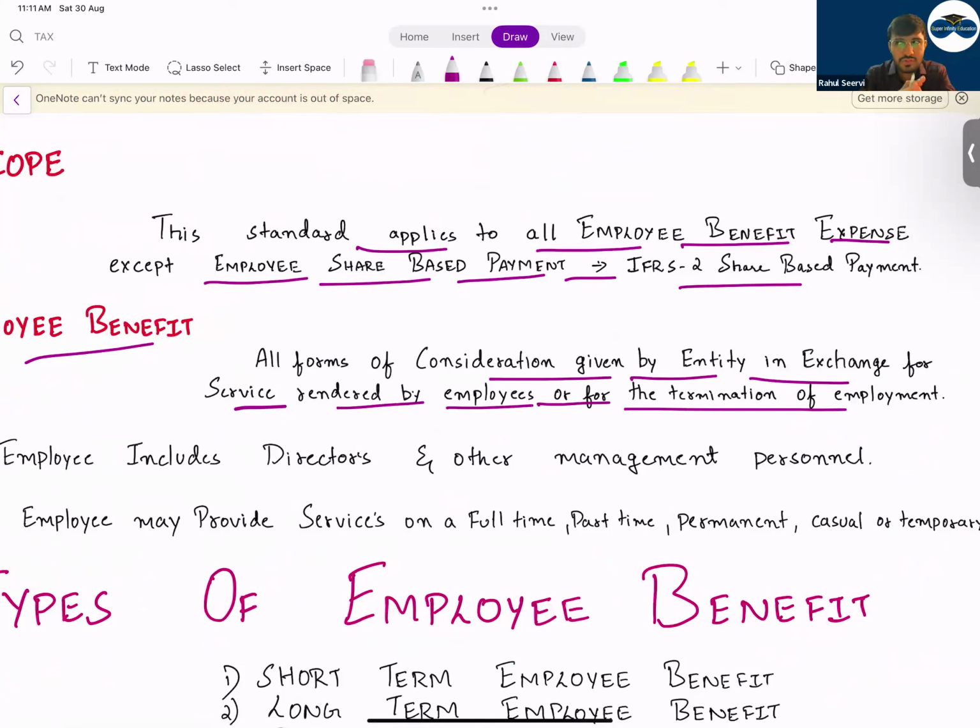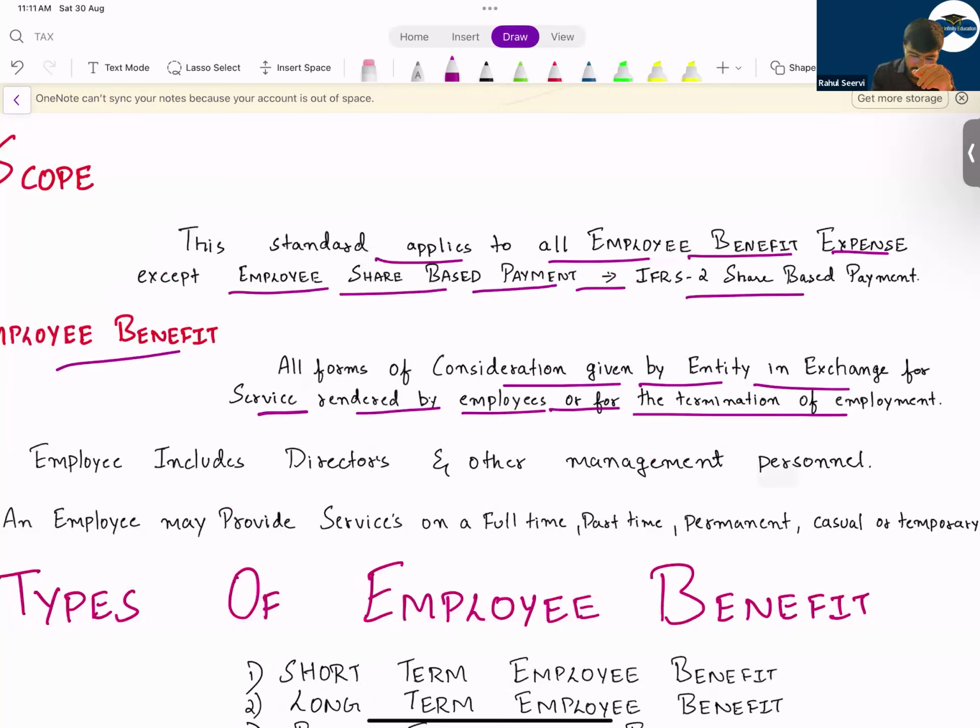That means the employees will work for your company. You will give them some salary or some benefits. Also, when you terminate the employee, when you say that you have to leave the company now, at that time the company will pay 1 month or 2 months salary. That is known as termination benefit.